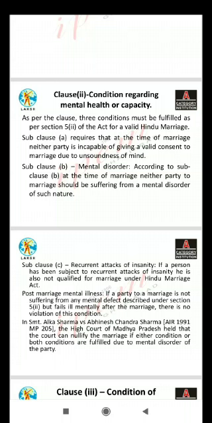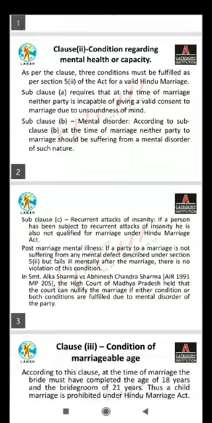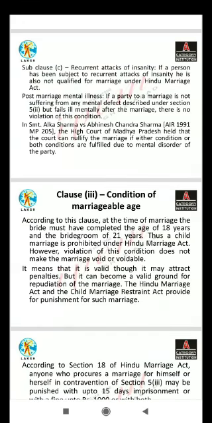Now we will come to clause 3. Clause 3 is regarding the age. According to this clause, at the time of marriage, the bride must have completed the age of 18 years and the bridegroom 21 years. Thus, child marriage is prohibited under the Hindu Marriage Act. However, the violation of this condition doesn't make the marriage void or voidable. It means that it is valid, though it may attract penalties. But it can become a valid ground for repudiation of the marriage.